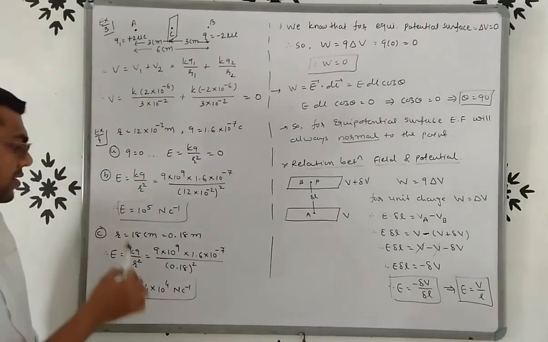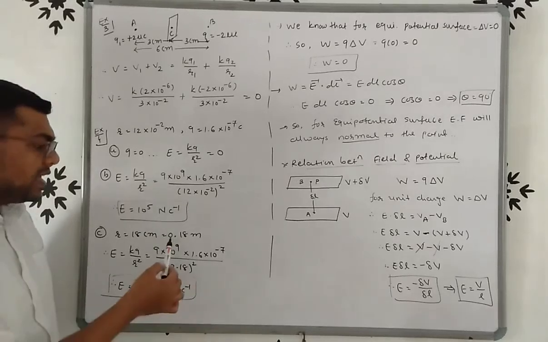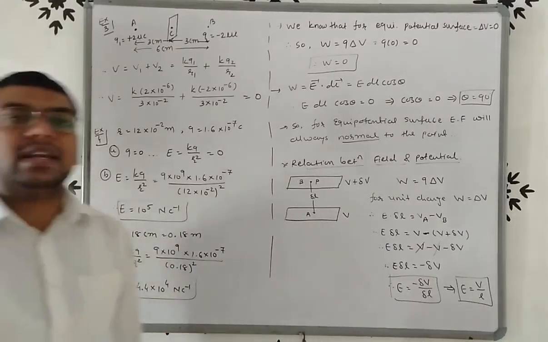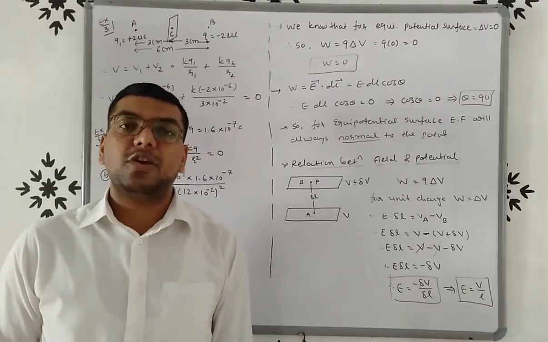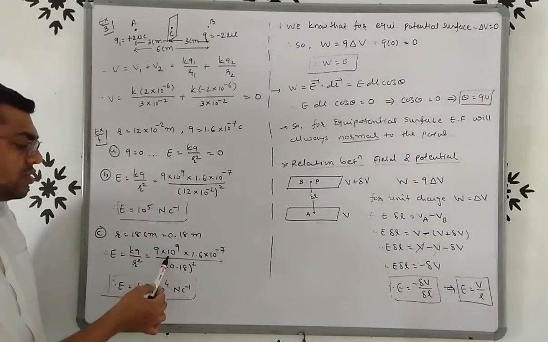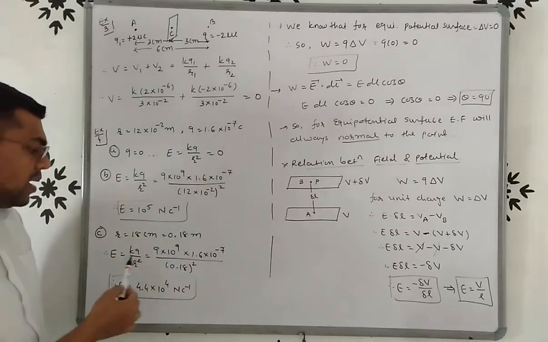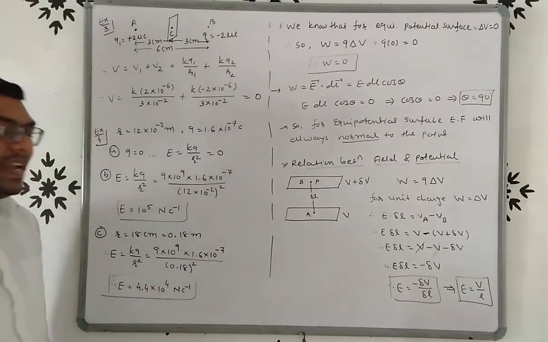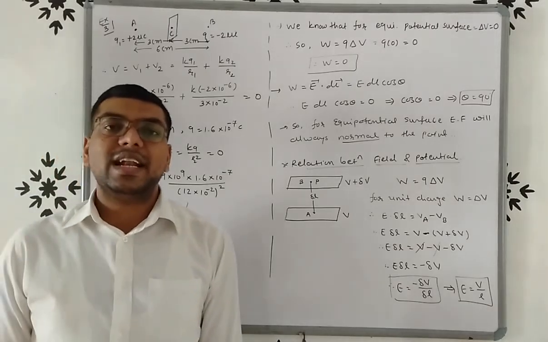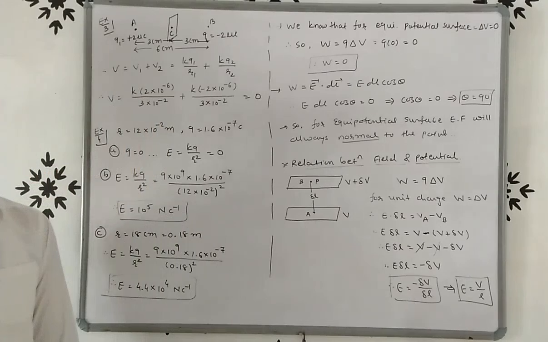Now for distance 18 centimeter, or we can say 0.18 meter, electric field will be E is equal to kq by r square. So k, 9 into 10 raised to 9, value of q, 1.6 into 10 raised to minus 7 upon r square, that means 0.18 whole square. So we will get electric field 4.4 into 10 raised to 4 Newton per Coulomb.